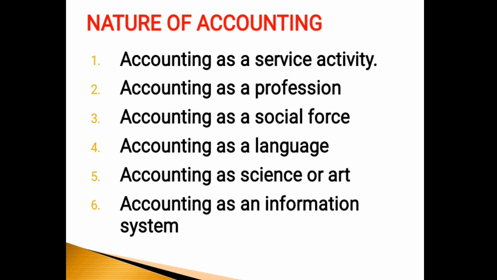Like that, accounting has its own principles. For example, the double entry system explains that every transaction has dual aspects. That is, every transaction has a debit and a credit. It also lays down rules of journalizing. So we can say that accounting is a science.